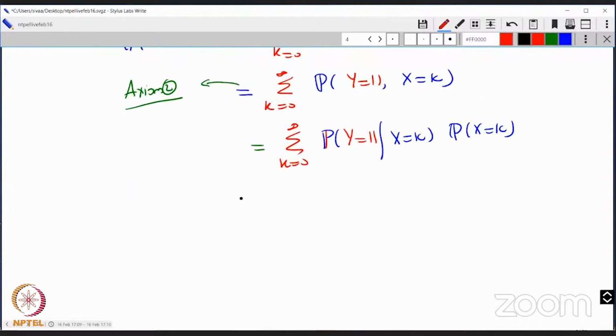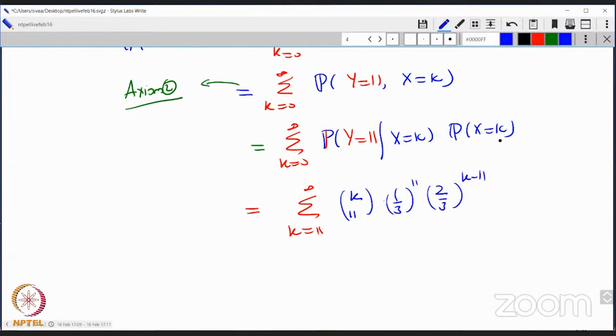By the previous definition, this is nonzero only for k from 11 to infinity. The probability of y equal to 11 given x equal to k is k choose 11, times 1/3 to the power 11, times 2/3 to the power k minus 11, and this is times e to the minus 10, 10 to the k by k factorial. That's what the probability is going to be. Very good.